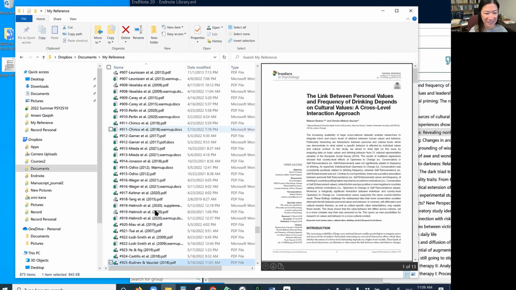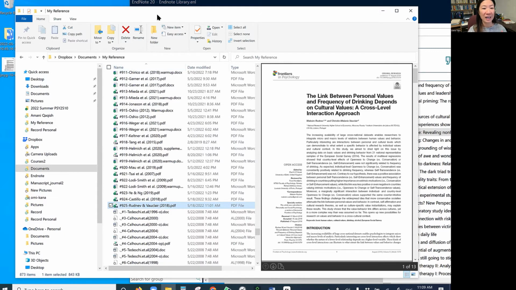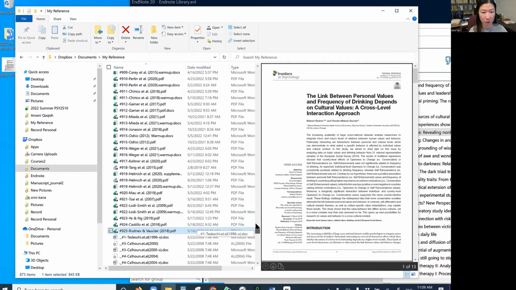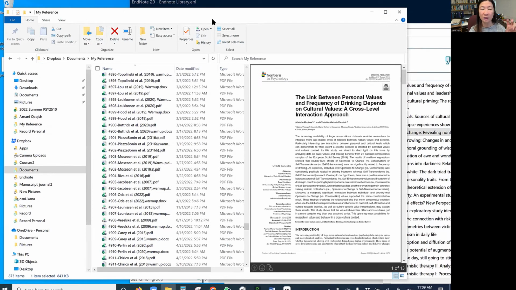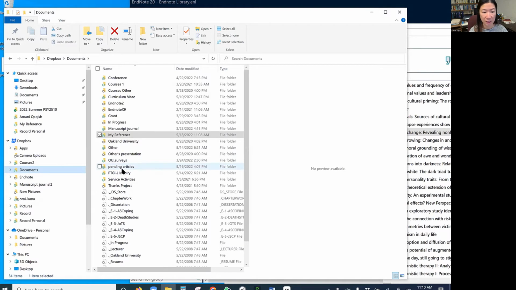What's that number? 925. I know my colleagues, for example, keep their articles so that whenever they do a literature review, they save those papers in a folder for each project, because each project may have its own folder. But for me, I just use one folder, my references, and I put all of them here. If I don't have time to make numbers, or if I just want to do it later, then I have one more folder under my documents. It just says pending.